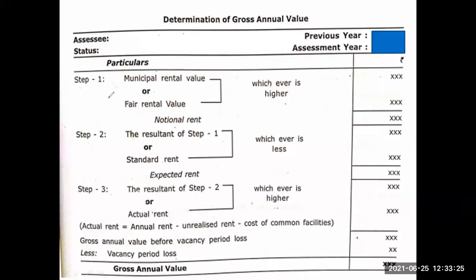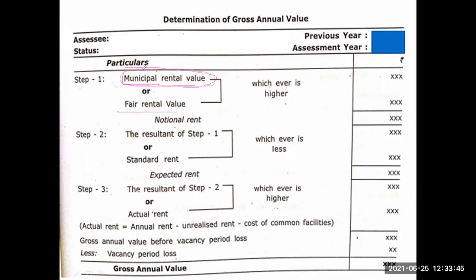See, first of all, in the problem several items will be given for determination of gross annual value. Normally in any problem at least 2-3 values they will give. Those values are important: municipal rental value.